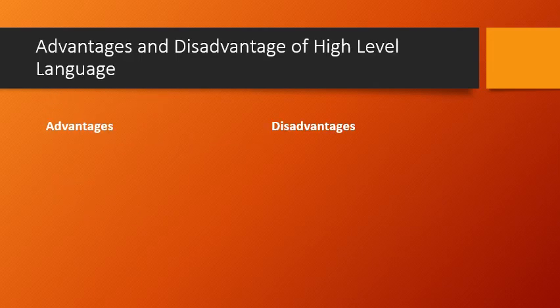Next, the advantages and disadvantages of high level languages. The first advantage is that it is machine independent. If I write a program on one computer, that can be used on another computer also. So there is no problem of remembering the internal architecture of the computer. The disadvantage we had in the previous two programming languages is taken care of here.